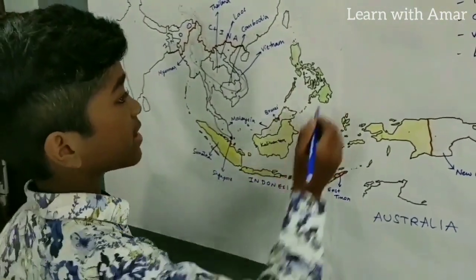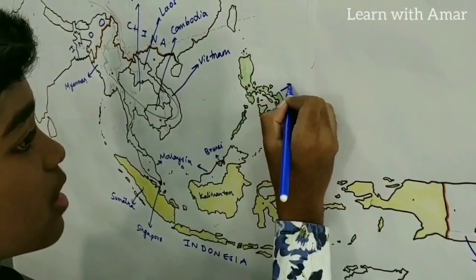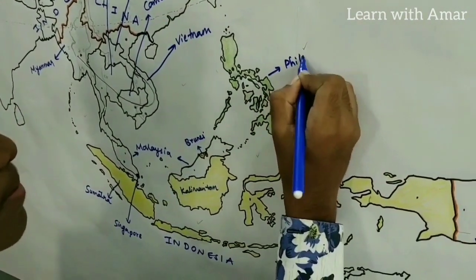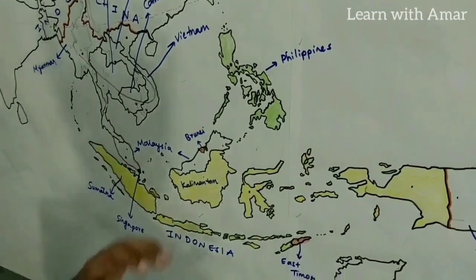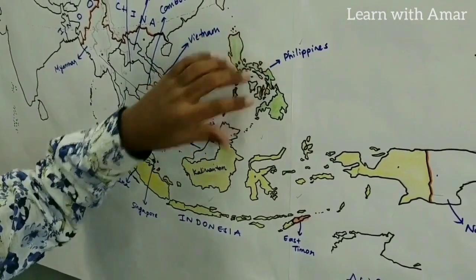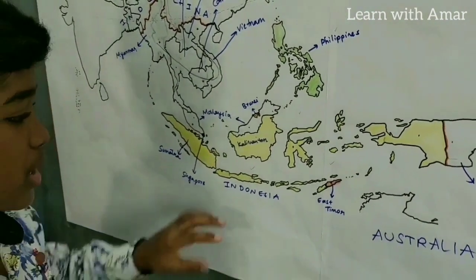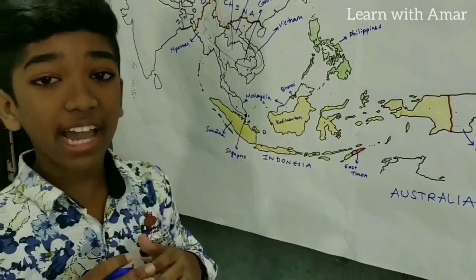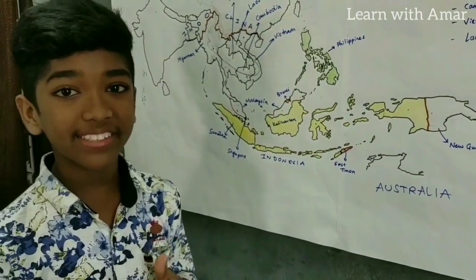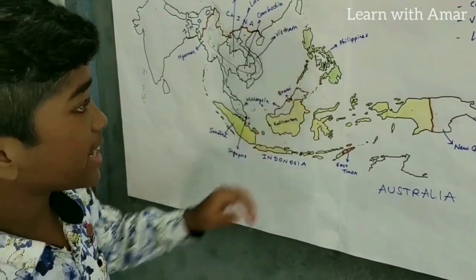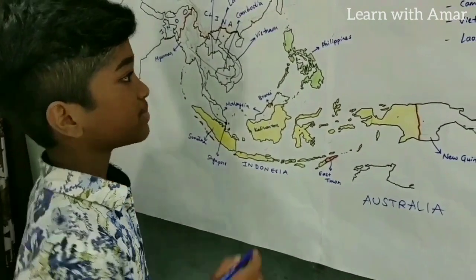It is in green color. This is Philippines, right? So the largest, this is Philippines. And one more point in Indonesia. Indonesia is the largest island country in the world with more than 17,000 islands, right? And Philippines, it has more than 7,000 islands.